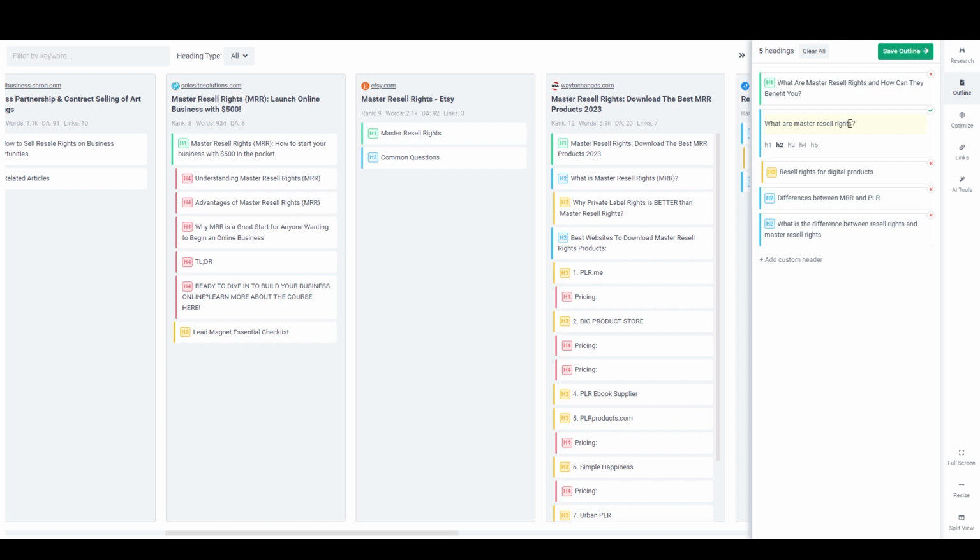And I'm going to change this one to differences between MRR and PLR. Actually, I'm going to add in MRR here as well, because that's how it's commonly referred to. So probably just a good thing to keep in the heading there. And I want to make this one an H3 as well.